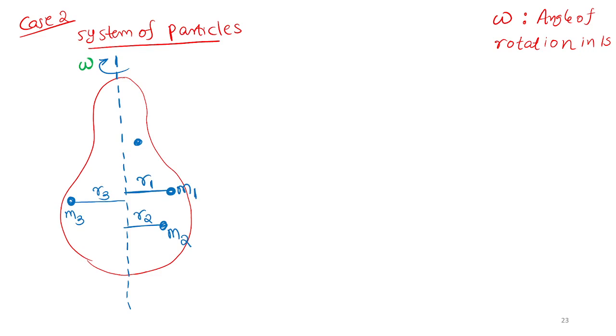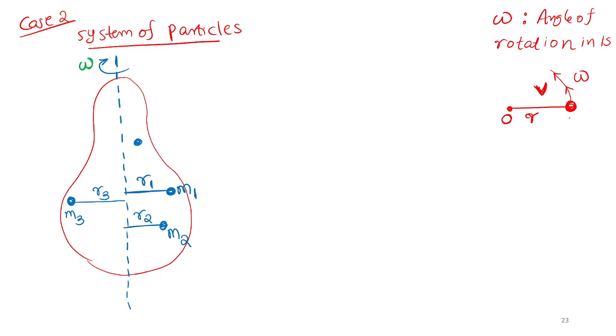So this omega we studied already. You studied in circular motion a rotating body which is at a distance of r meter from the origin, rotating about origin with an angular speed omega. Again and again I am telling you, omega is the angle rotated in 1 second, and its linear speed is v.